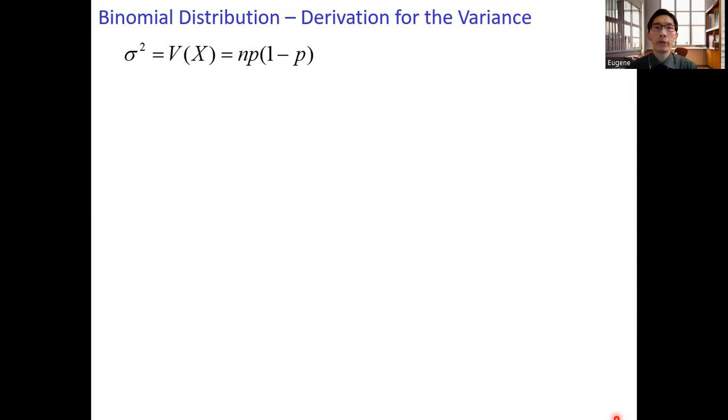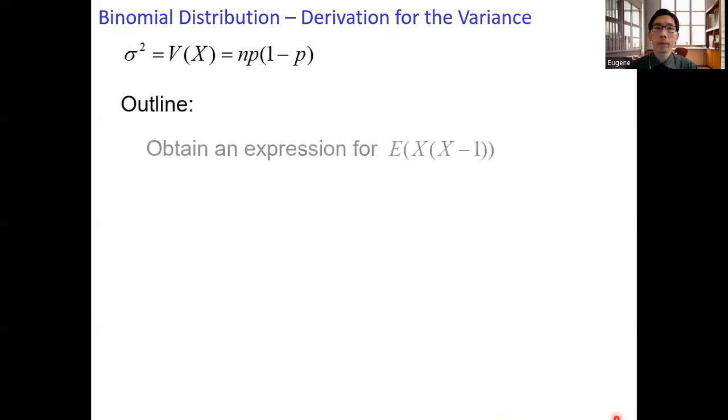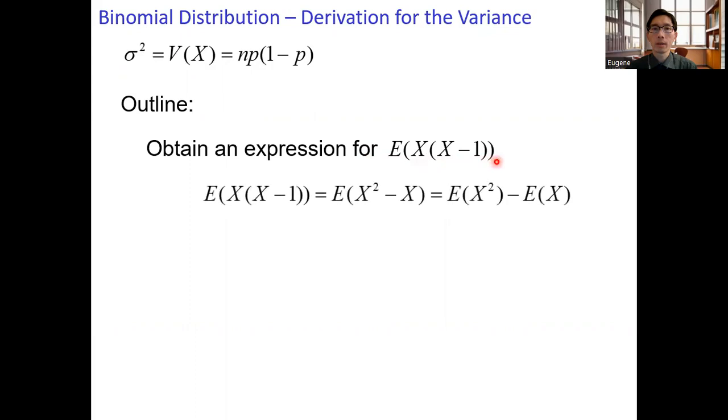We will do the derivation with the following outline. First, we will obtain an expression for the expected value of x times x minus 1. This equals the expectation of x squared minus x, which equals the expected value of x squared minus the expected value of x.